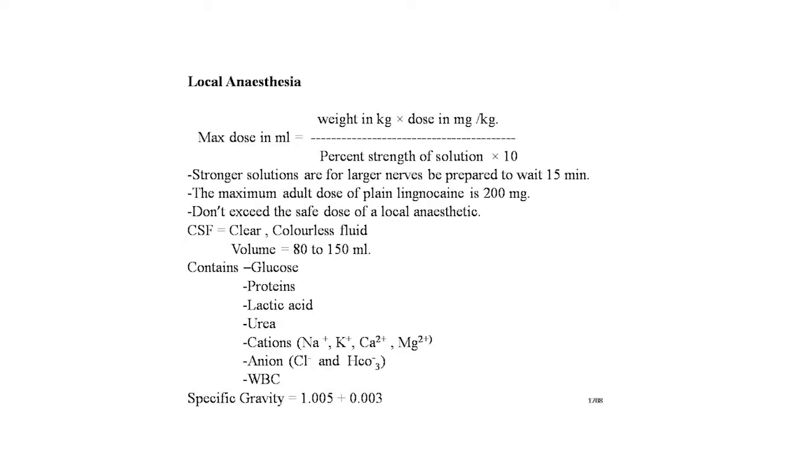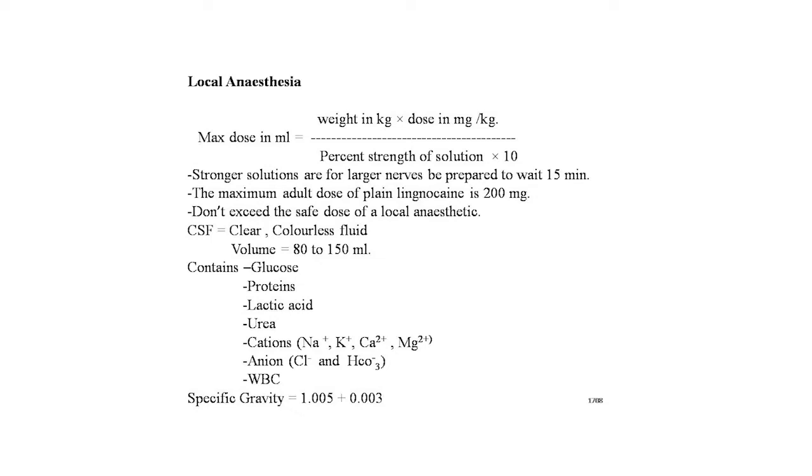Now the local anesthesia. The maximum dose in ml is calculated by this formula: weight in kg times dose in milligram per kg of body weight, divided by percentage strength of solution times 10. This is the standard formula for the maximum dose of local anesthesia. The stronger solutions are for larger nerves. Be prepared to wait for 15 minutes. The maximum adult dose of plain lignocaine is 200 mg. Don't exceed the safe dose of a local anesthetic drug.